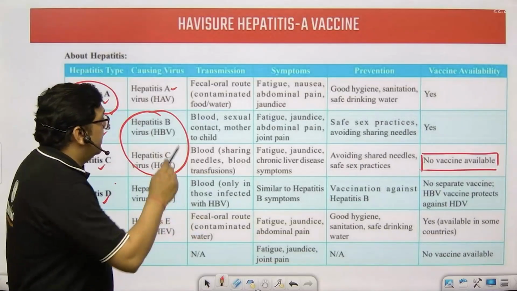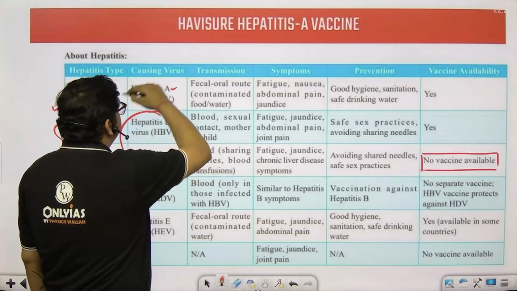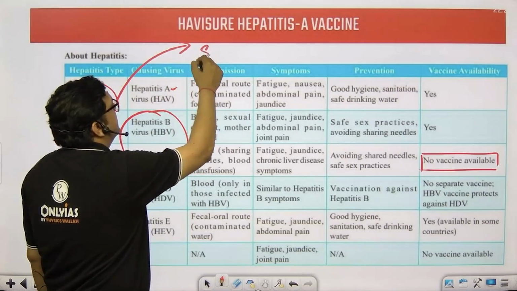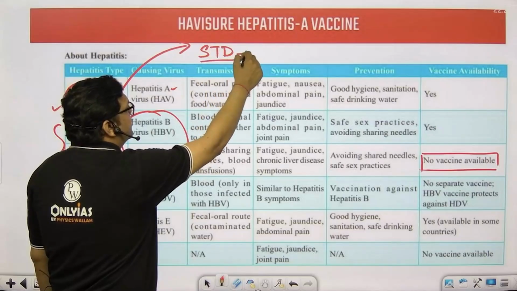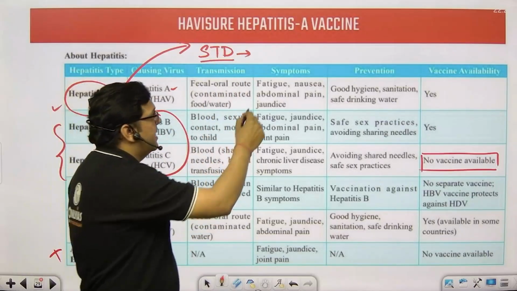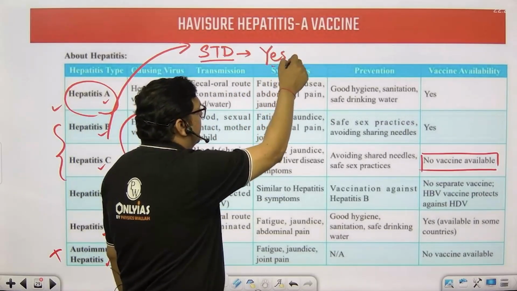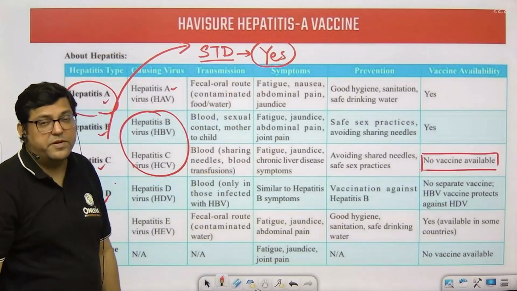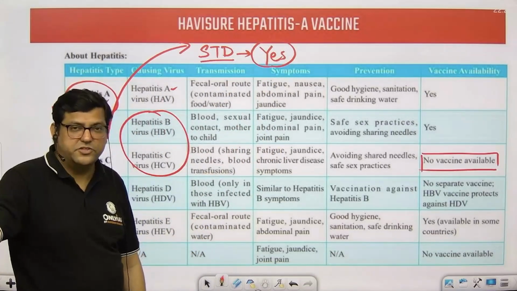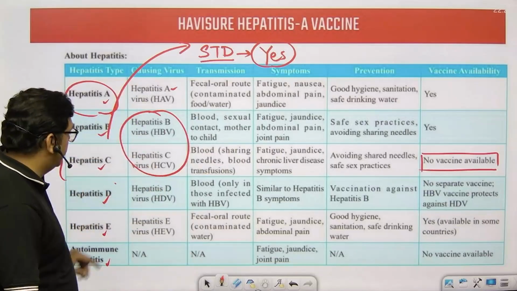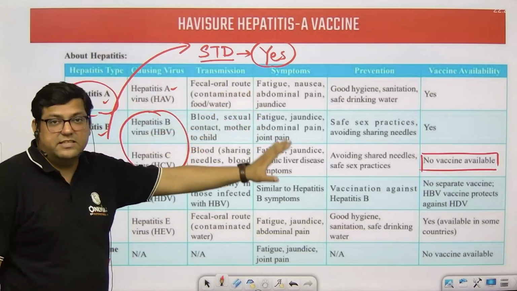One more thing, if somebody asks you, is this hepatitis condition an STD, can it transfer through sexual methods? The answer is yes. It can be transferred through sexual modes, right? This is also there. Rest of the things are mentioned in the table form. Refer to the table.